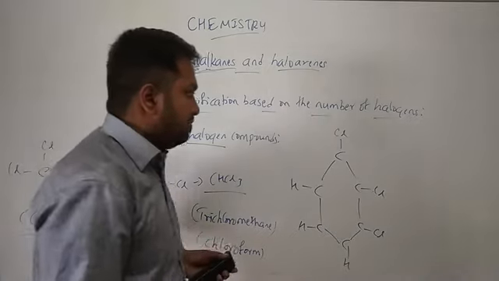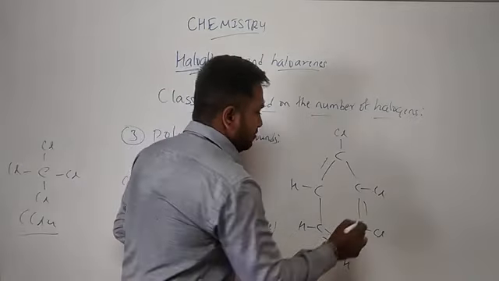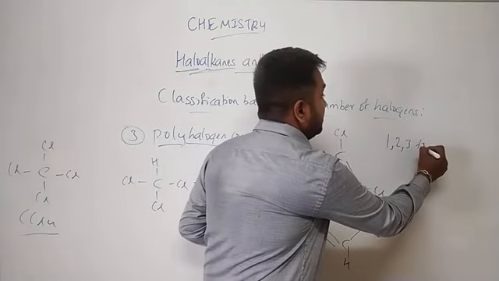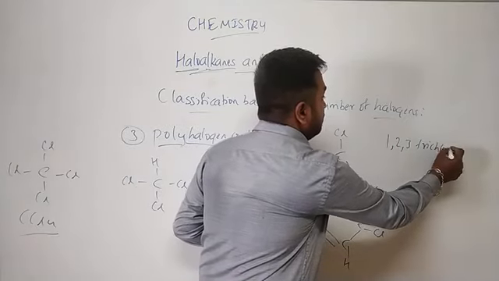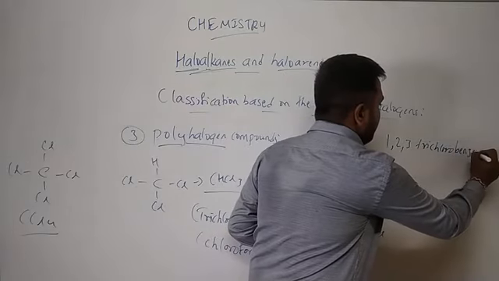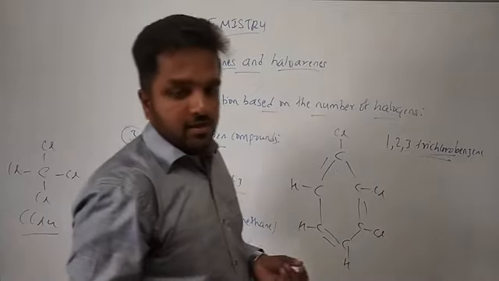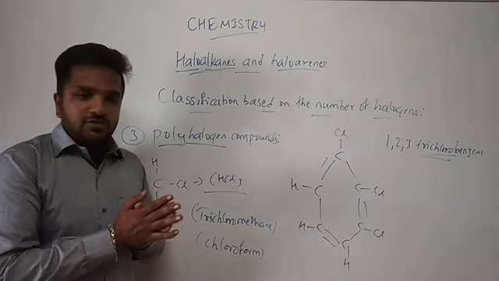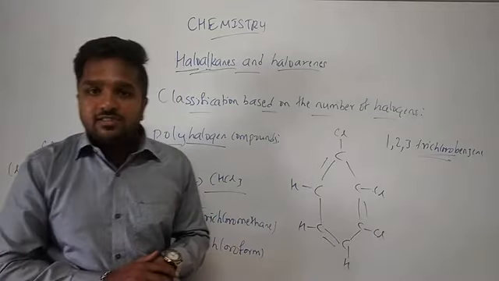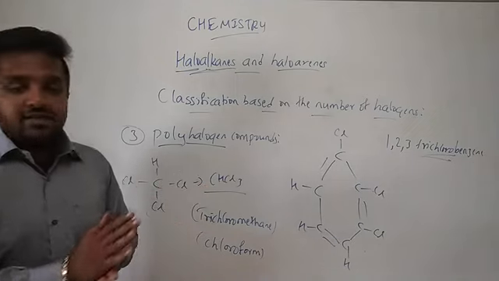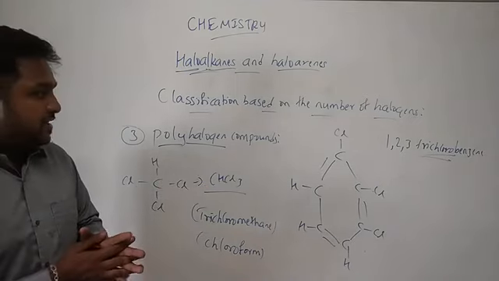I have these double bonds. So the compound name is 1, 2, 3-trichlorobenzene, because we have three chlorines. Clear? So these are the types of haloalkanes and haloarenes based on the number of halogen groups attached to alkanes and aromatic compounds. So we are ending here.